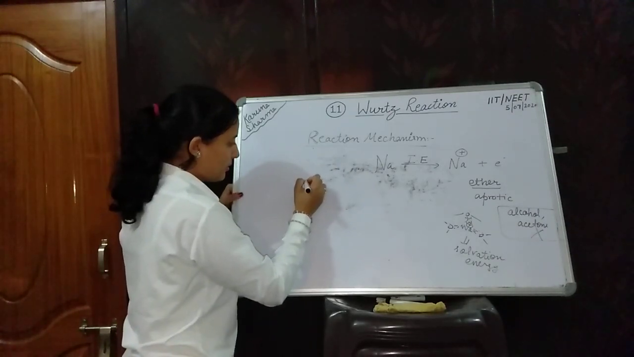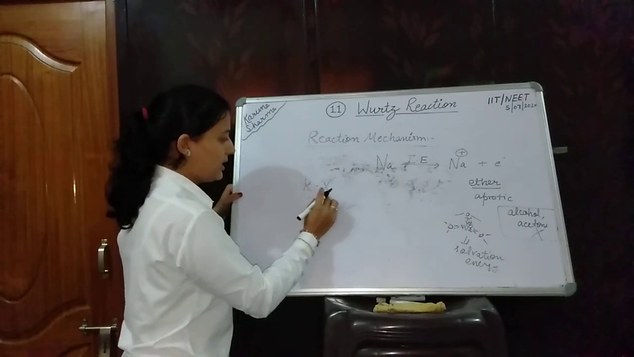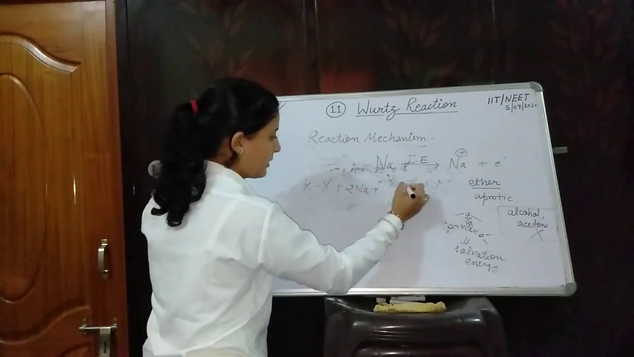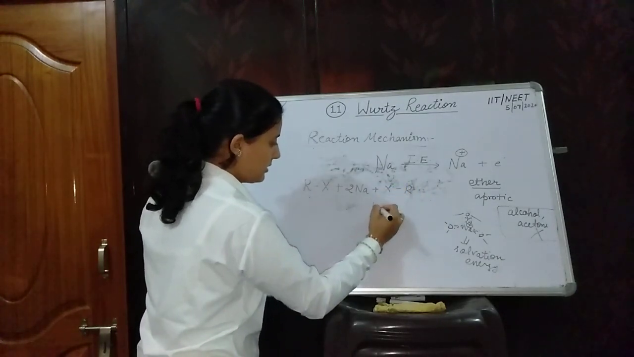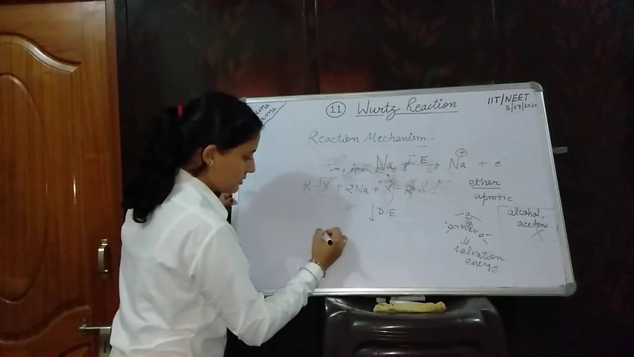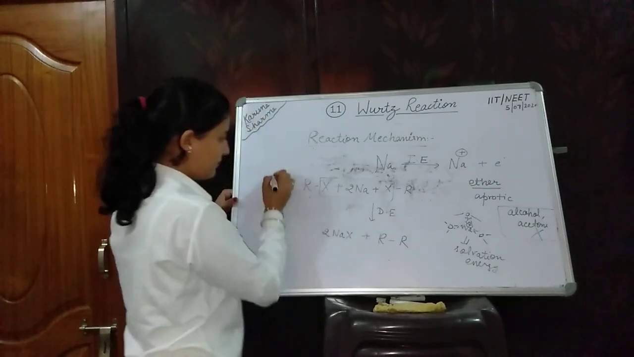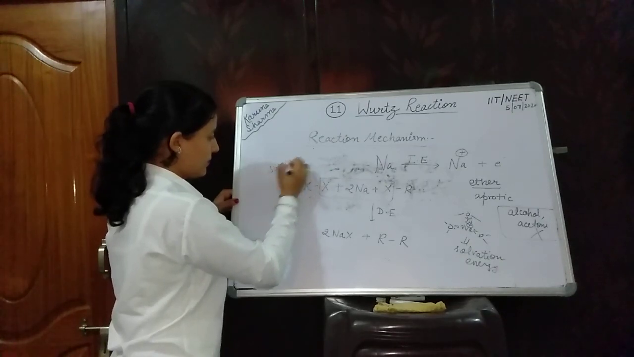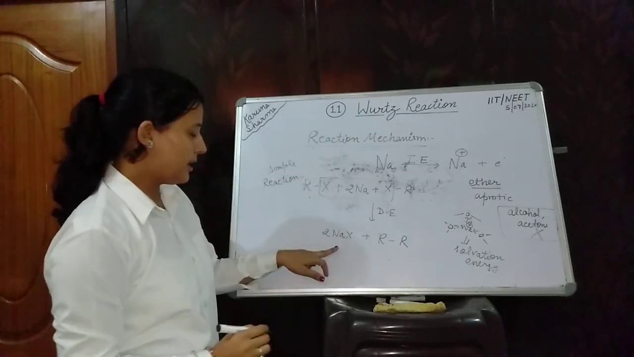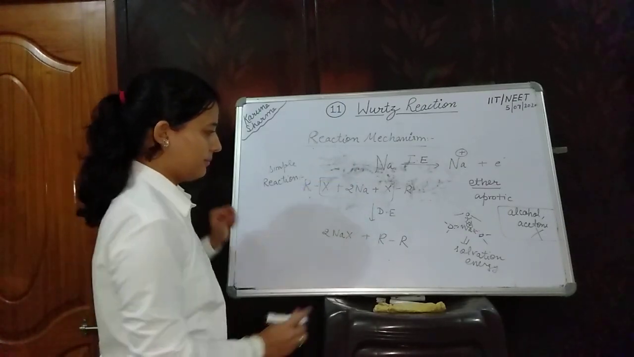Now, a simple reaction, that is RX, alkyl halide. This is the reaction of alkyl halide in presence of sodium. 2 molecules of alkyl halide, dry ether, removal of 2 NaX plus formation of RR. This is your simple reaction. First we see the simple reaction and then we see how this RX is converted into RR by reaction mechanism.